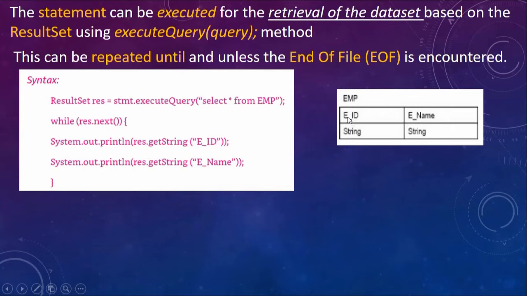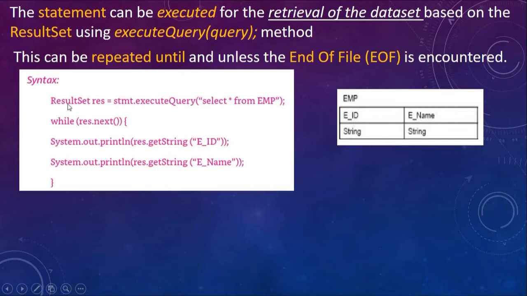Notice that EID and ename, both these columns in the table, we have defined as strings, and that's why I am writing getString here. If they were integer, then I would have written the method getInt. If they were float, I would have written getFloat, and so on. So in general, this is called a getXX method, where XX specifies whatever data type you want to retrieve from the database.